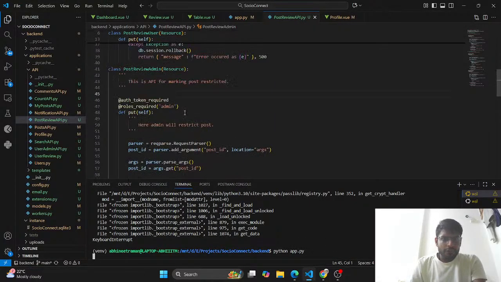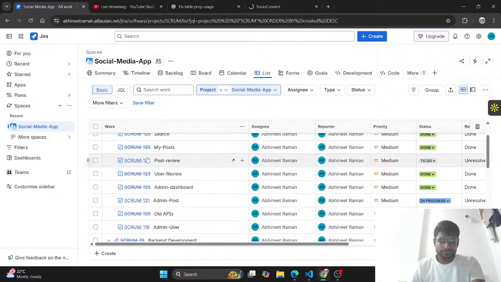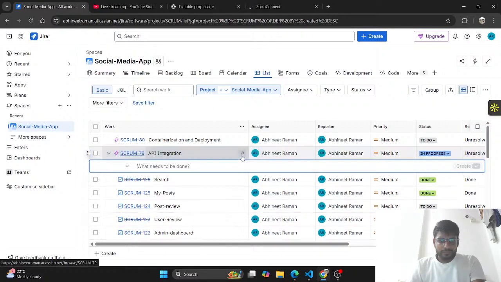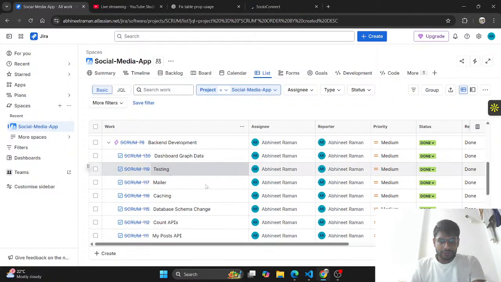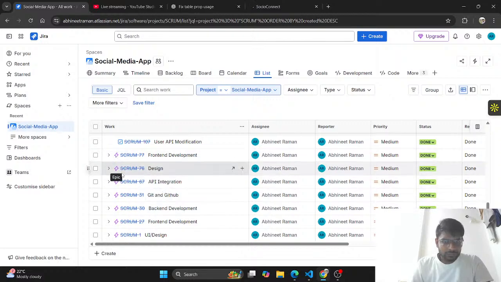Using API for post review, get method for the admin section. We will try to finish it by today itself. Let's mark the due date as today itself. We will run this and get started.